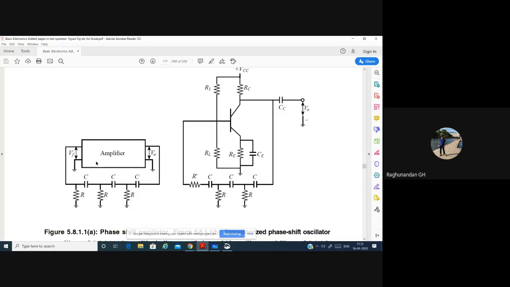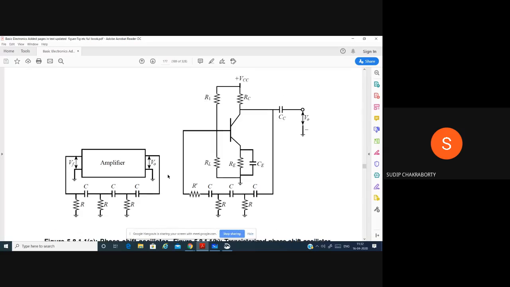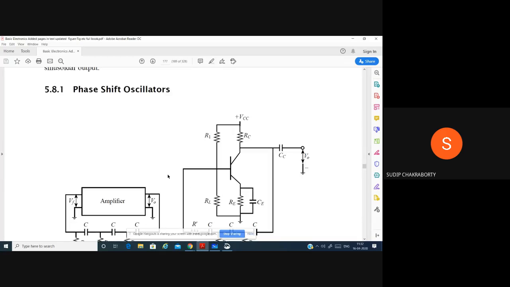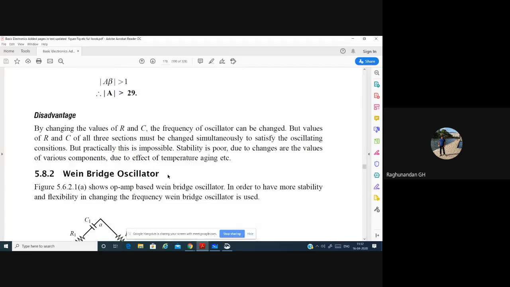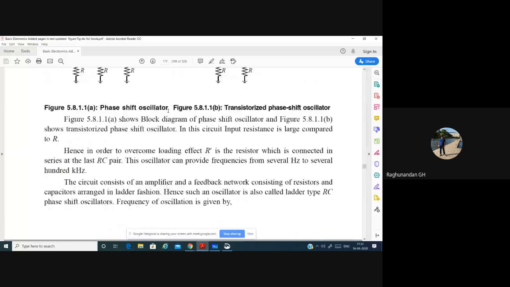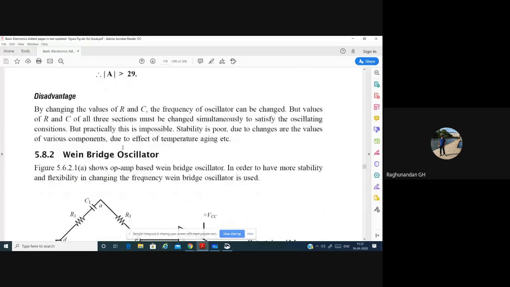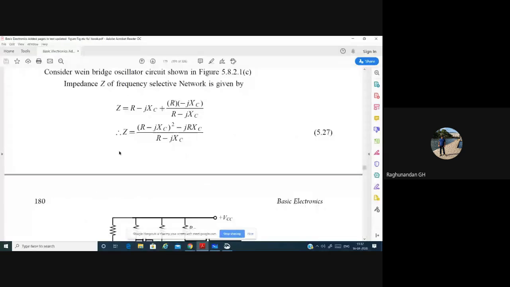So this is the block diagram approach for the phase shift oscillator. This is an amplifier. There is only the phase shift oscillator in our syllabus, nothing else. In that, you have the RC phase shift oscillator, and the Wien bridge oscillator. These two are in your syllabus.